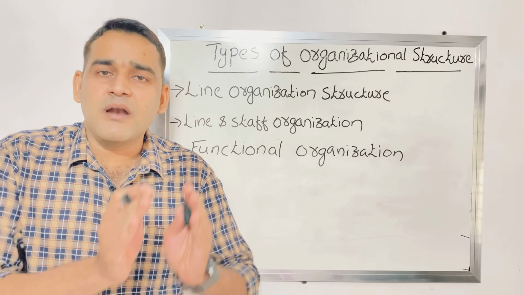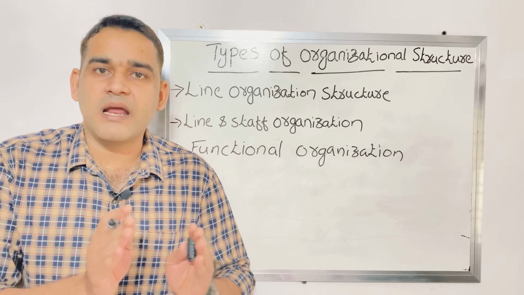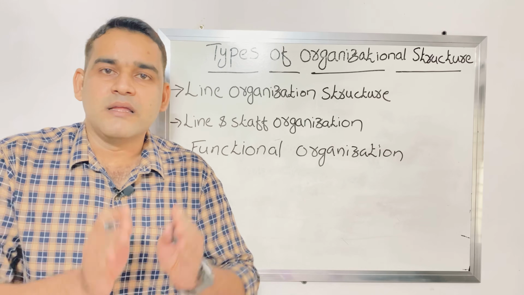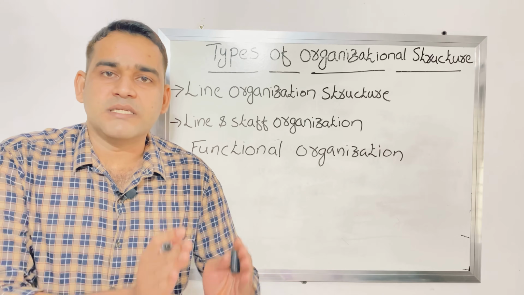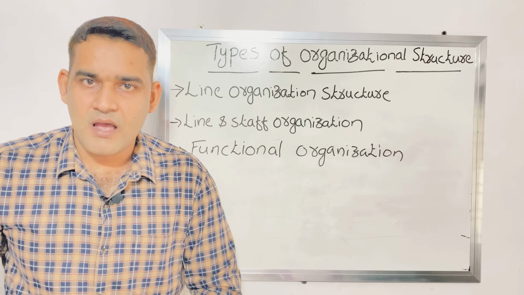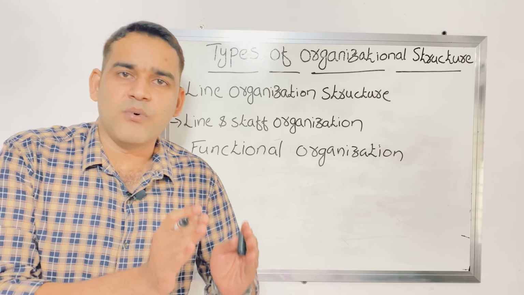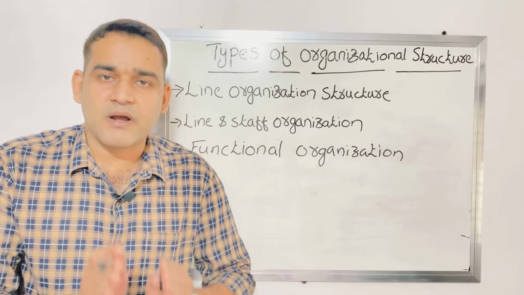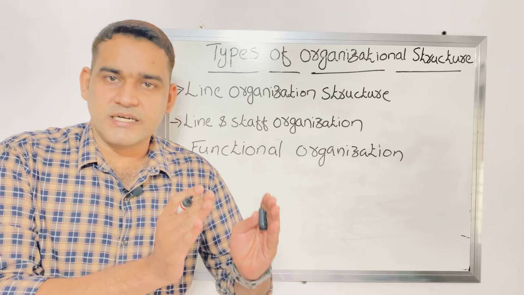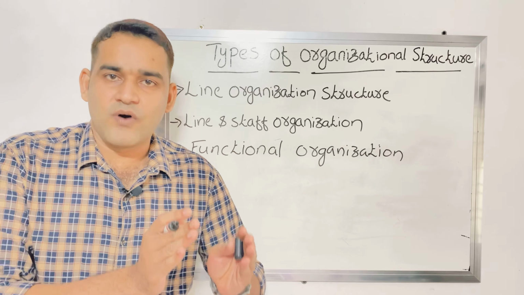The department head will take care of the activities. For example, in the nursing department, the head of the department will take care of the activities in the nursing. They have the authority over their subordinates, over the workers who are working under them, that is other nurses. They have the responsibility and authority over their workers.